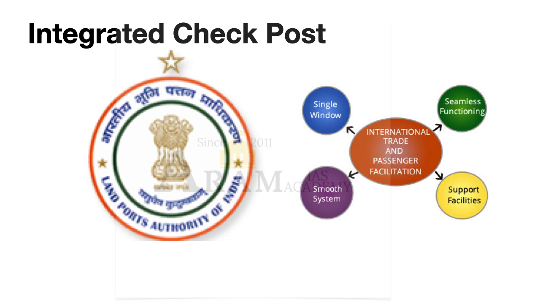Both are to promote the region's stability. See, the movement of goods will promote trade between nations, and the movement of people increases people-to-people contact. Finally, we'll have a region's stability. Moreover, it is also to reduce time and trade transaction cost. So these are the basic objectives of integrated check posts. Please note ICP comes under the Land Ports Authority of India, which is from the Home Ministry, not the Ministry of Commerce and Industry.